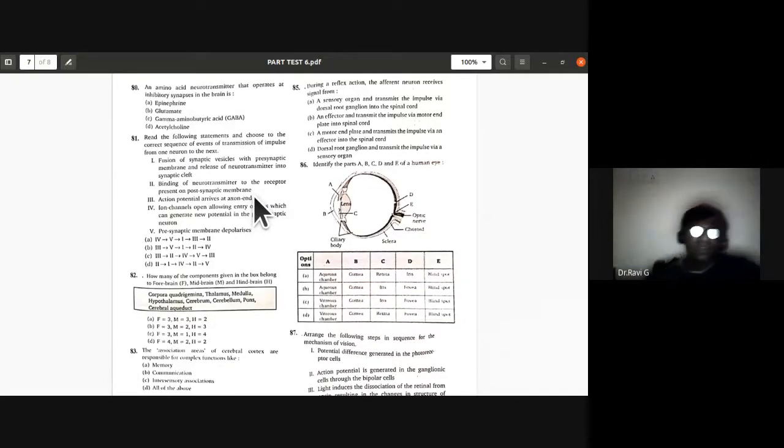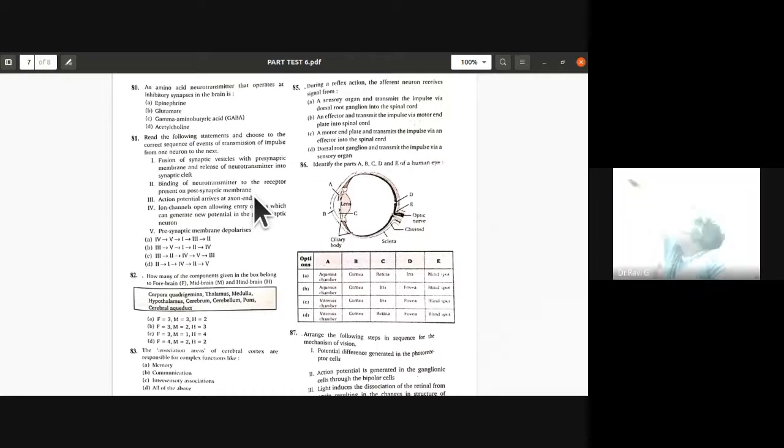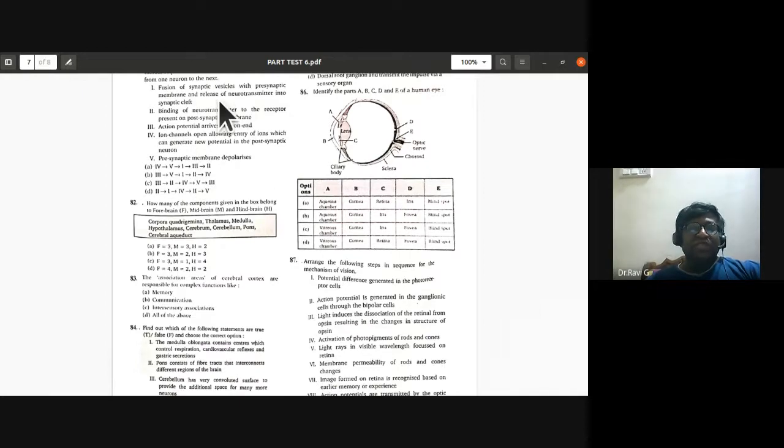The 81st: read the following statements and choose the correct sequence of events of transmission of impulses from one neuron to the next. Fusion of synaptic vesicles with presynaptic membrane and release of neurotransmitter into synaptic cleft, binding of neurotransmitter to the receptor present on postsynaptic membrane, action potential arrives at axon end, ion channels open allowing entry of ions which can generate new potential in the postsynaptic neuron, presynaptic membrane depolarizes.